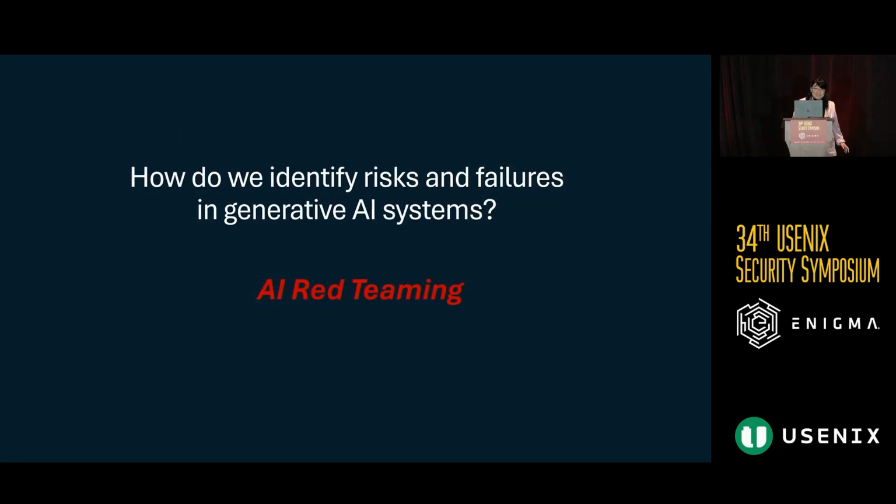And so this was an example of what we do as an AI red team. Even though there are different definitions floating around about what AI red teaming is, the core of what it really is, is identifying these risks and failures within generative AI systems. And as we identify these risks and failures, we can try and mitigate these harms so that we can't continue to abuse those.